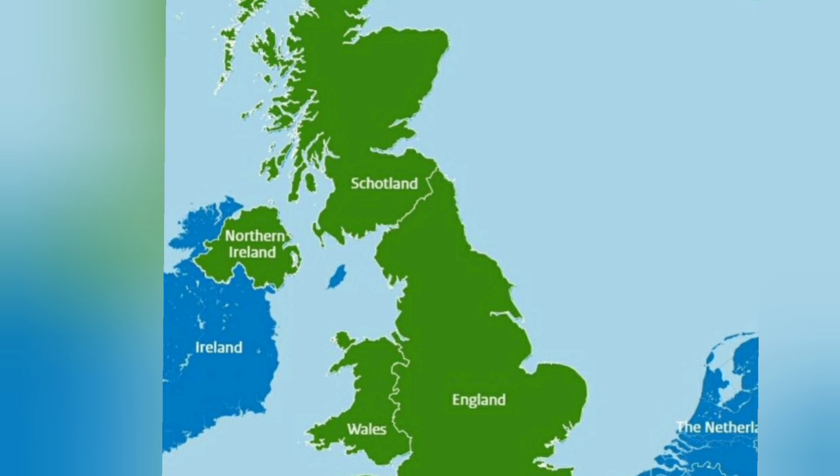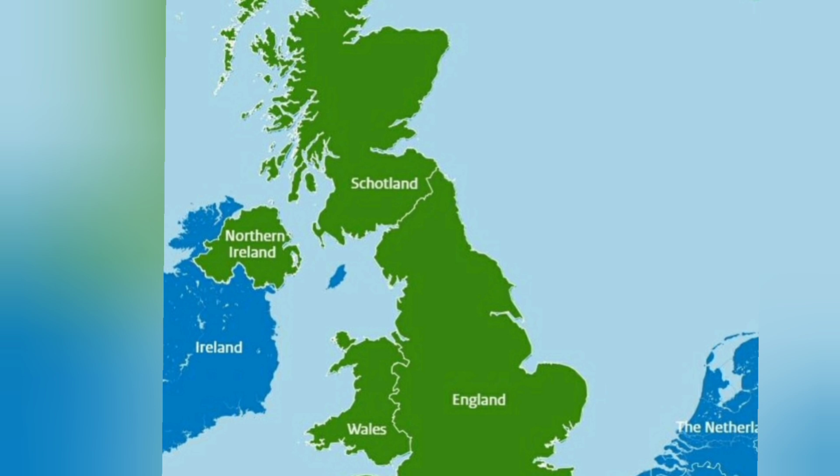Then why are Scotland and Northern Ireland and Wales considered to be countries on their own? Well, in all 3 countries of Scotland, Northern Ireland, and Wales, they have their own legislature. So in Scotland, there is a Scottish legislature, and the head of that legislature is called a First Minister. Same thing for Northern Ireland and Wales.